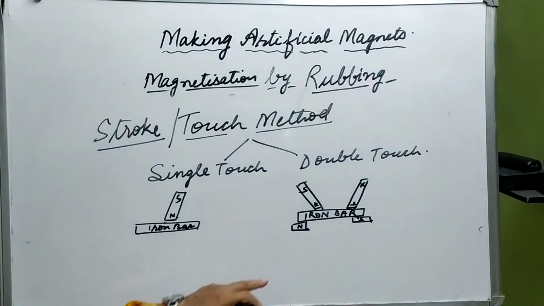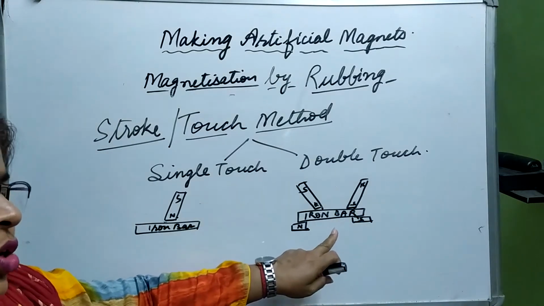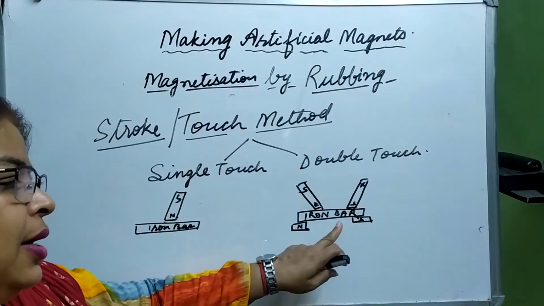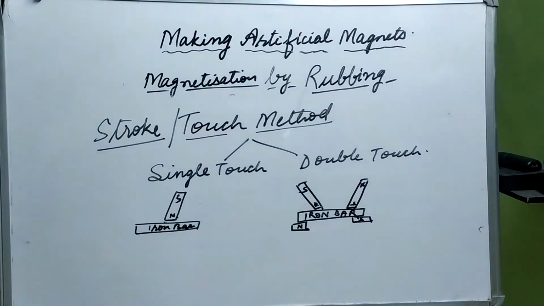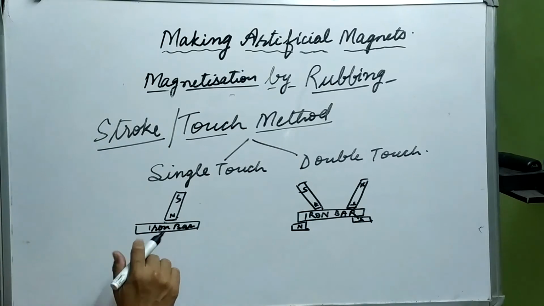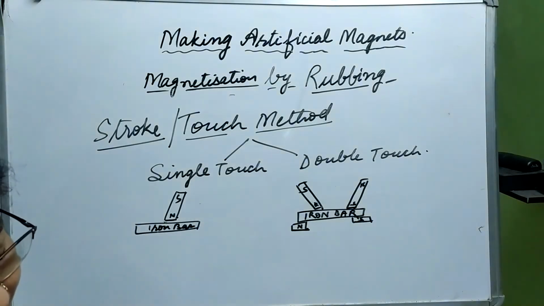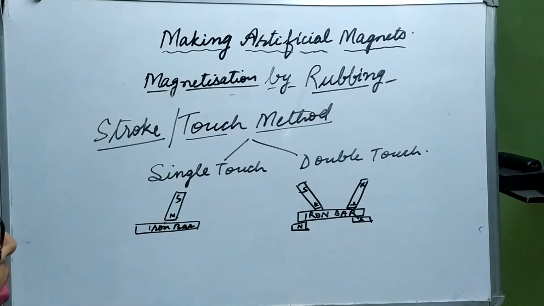So this is how we can create a magnet by double touch. Double touch means two magnets are being used. They are going to rub this iron bar, and in single touch only a single magnet is used. It is going to show the magnetic properties after it has been converted into magnet.